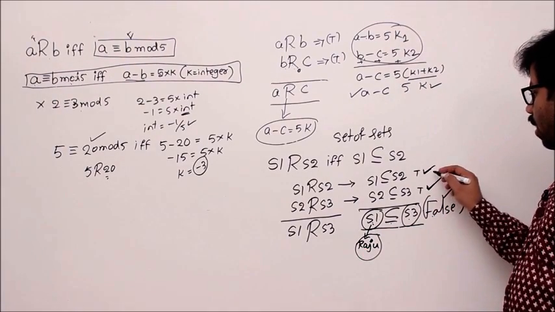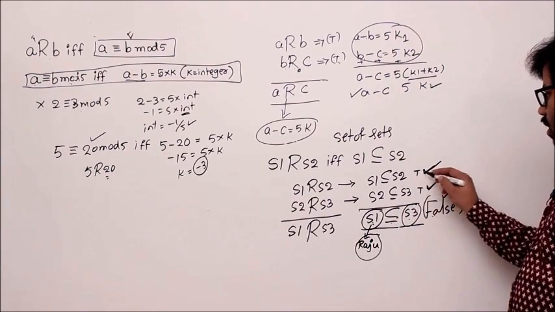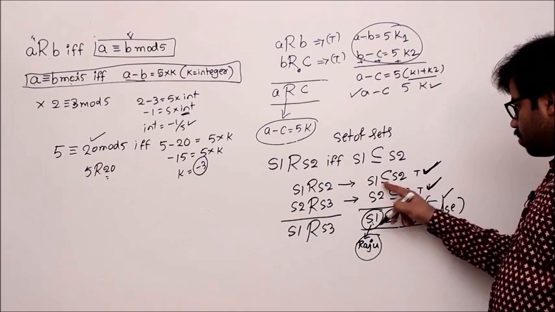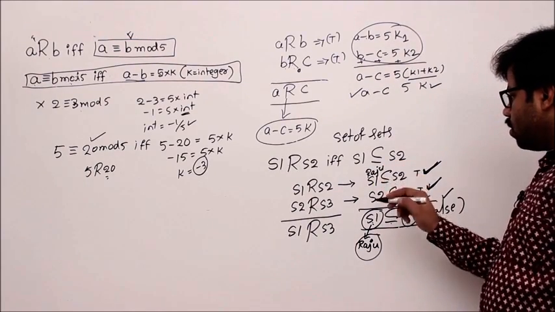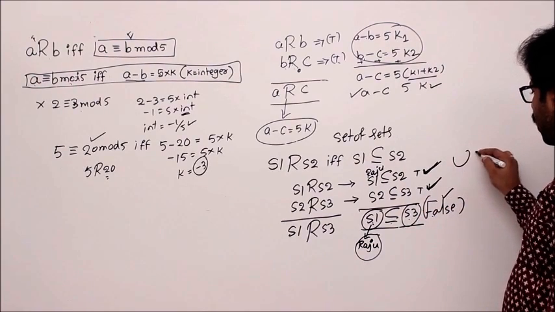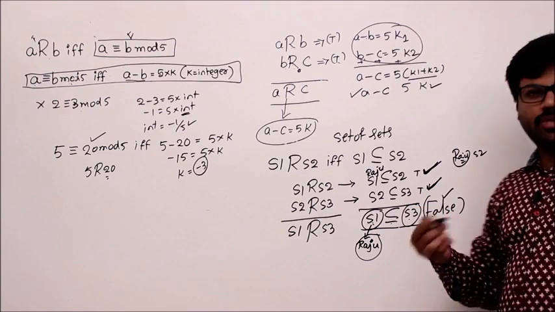Remember. Now come back to the premises. Whenever you take such a person, what happens, you see, the premises will not agree, right? Since S1 is a subset of or equal to S2, if S1 contains Raju, definitely S2 also should contain Raju. No doubt on that, isn't it? That is the fundamental definition of subset.